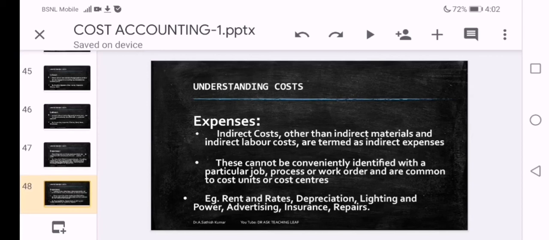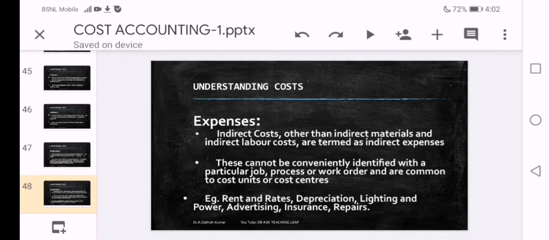These cannot be conveniently identified with a particular job. Like in the previous slide, all the examples that we have taken are identifiable as related to process, job, contract, etc. But in the case of indirect costs, identifying which belong to a specific task, either a job or a contract or a process, is not possible. Once identifying is not possible, allocation is also very difficult. All these are called indirect costs.